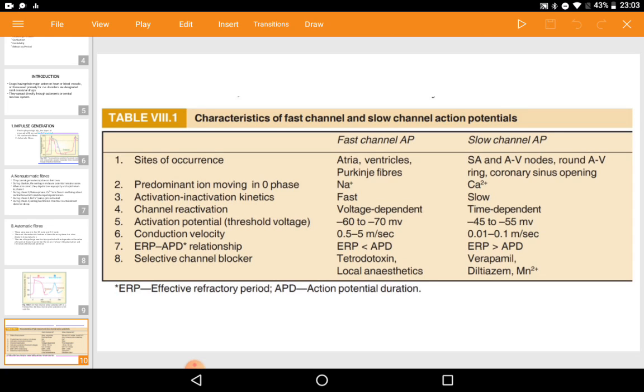Next is ERP and APD. ERP is the effective refractory period, and APD is the action potential duration. Always remember, ERP is less than APD in fast channel and ERP is more than APD in slow channel. Next is selective channel blockers: tetrodotoxin and local anesthetics in fast channel, and verapamil, diltiazem, and manganese ions in slow channel.